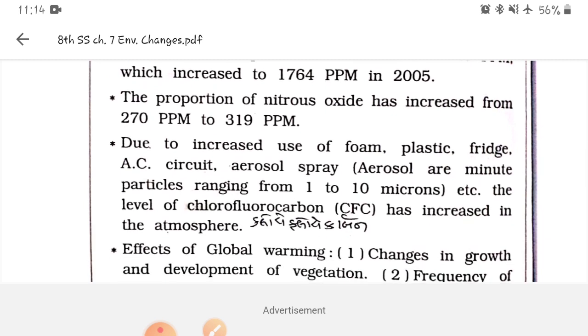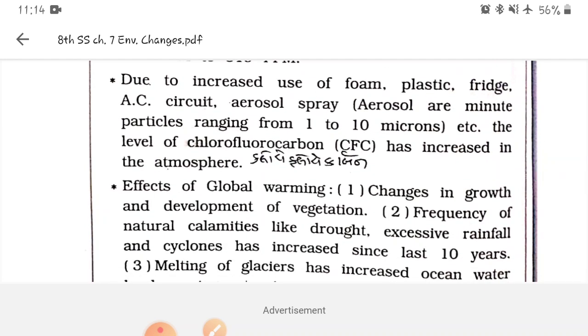All these gases have increased because of the use of foam, plastic, fridge, AC, different circuits, aerosol spray, etc. And the level of chlorofluorocarbon has increased in the atmosphere. The instruments that we use at our homes, offices, and everywhere release different gases.